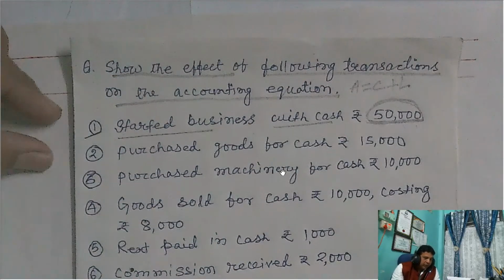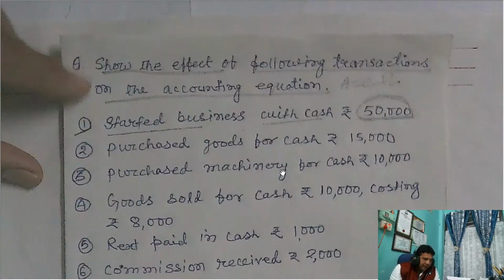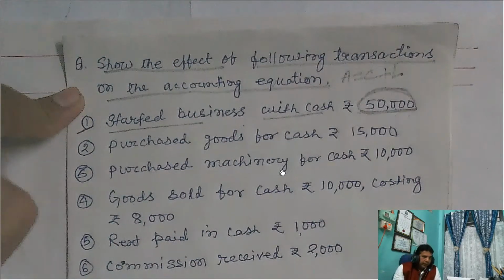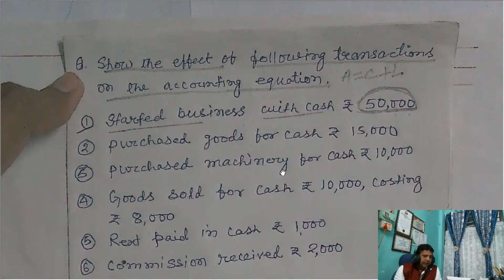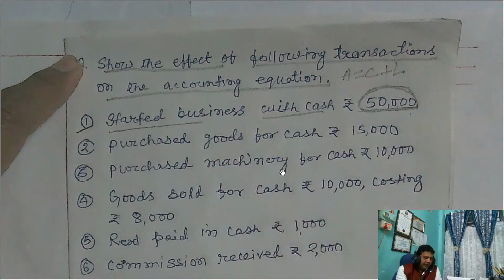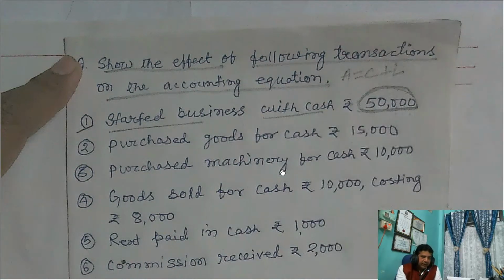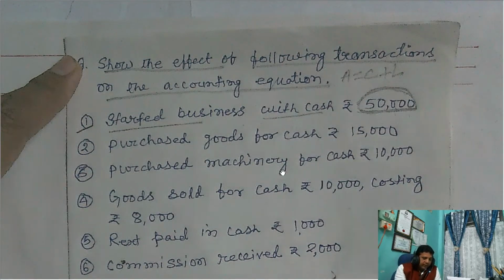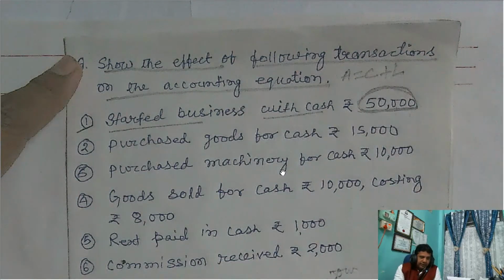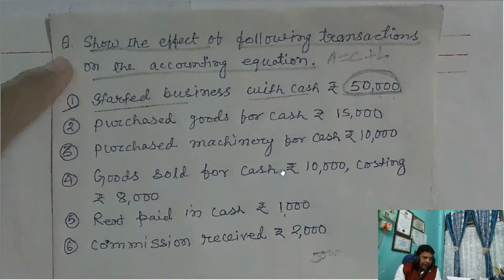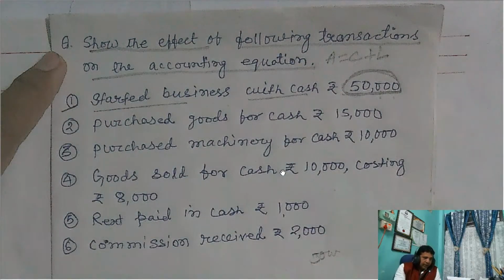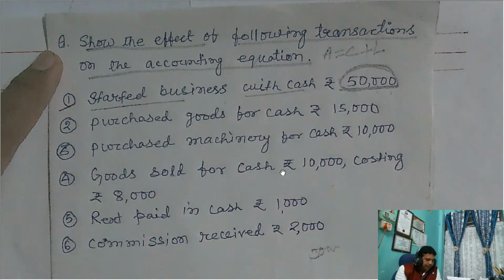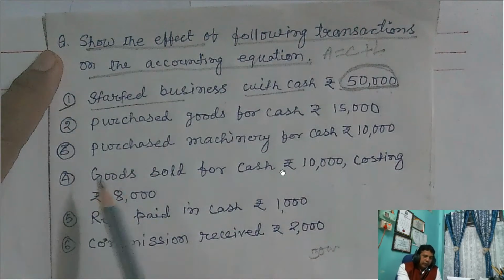Again I will show you that definition of debit and credit. We are going to understand debit and credit with the help of the accounting equation, that is assets equal capital plus liabilities. And you will understand debit and credit in more detail in journal entries when I start the journal entry. There also I will explain debit and credit. Left hand side is debit, right hand side is credit, and it has no other meaning. Later on I will come to that point.